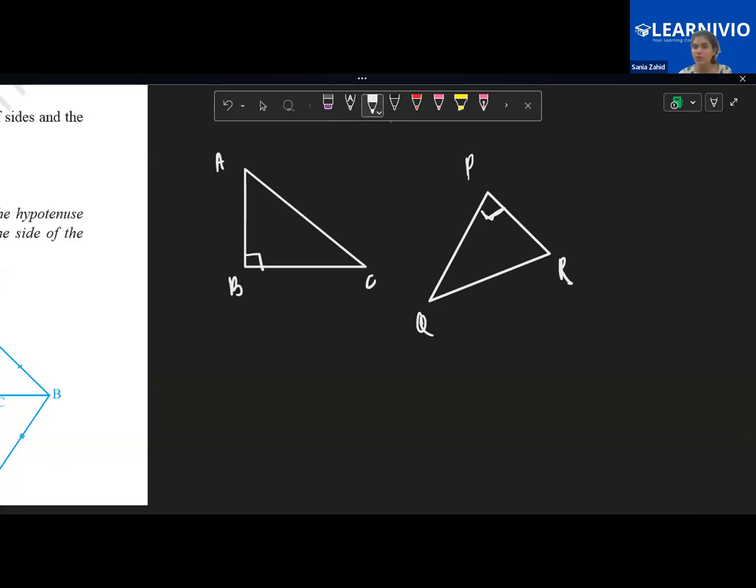So both of them have equal angles. Angle B is equal to angle P. Why? Because each is 90 degrees. Let's suppose the hypotenuse of both of them is also equal.